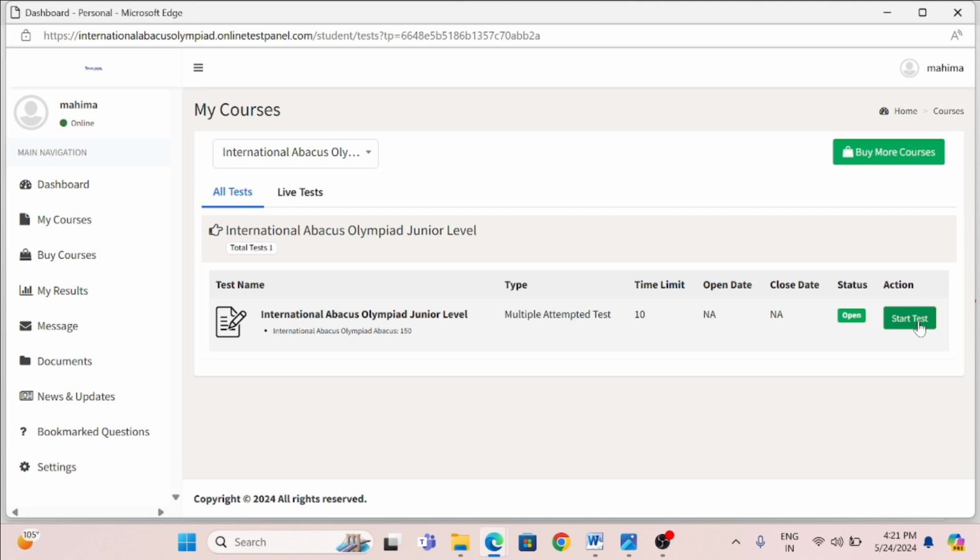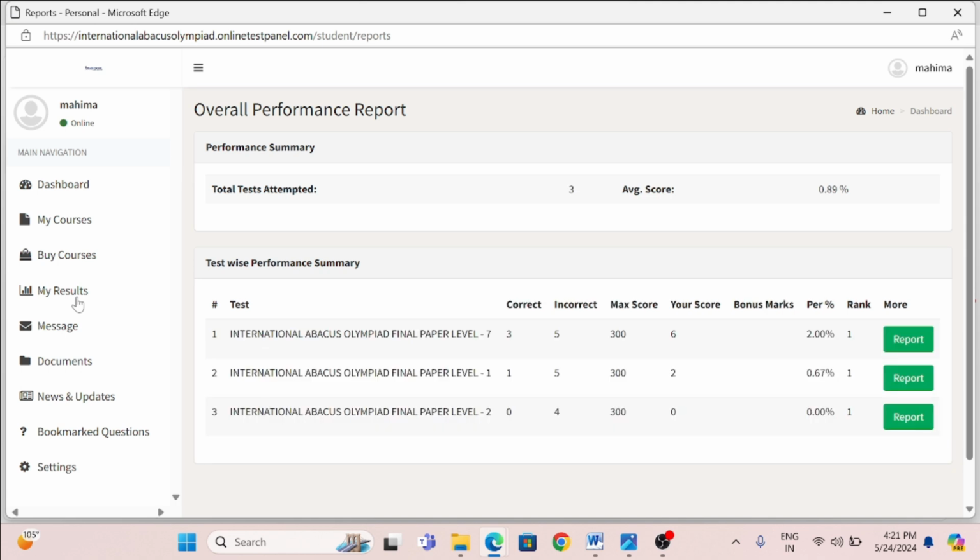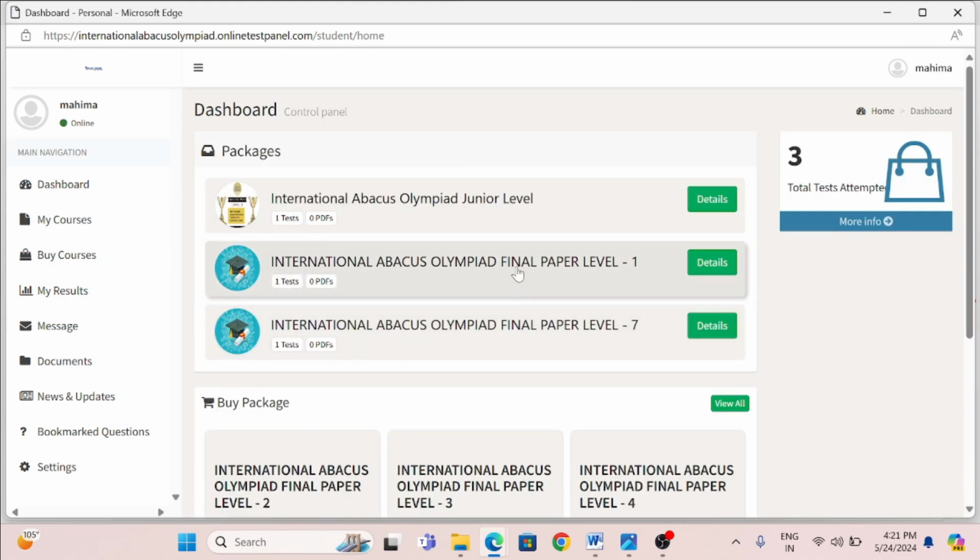This is what all the things are there. And in case you want to see your result, there is a tab called My Result on the extreme left. Click on My Result. There you can see what scores you have got when you did the practice test. This is an interface you can use, that is the dashboard, which contains all the levels which you have enrolled for in the exam.